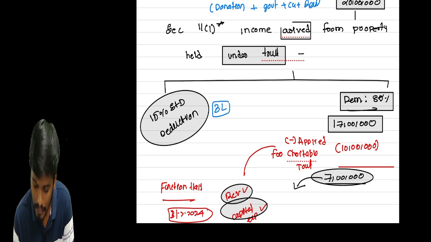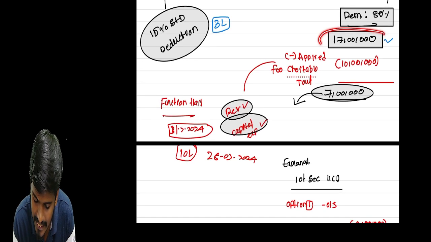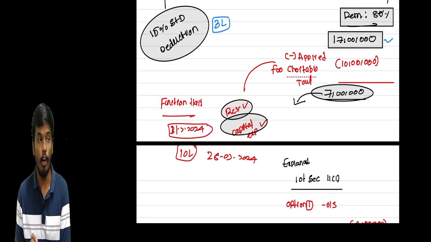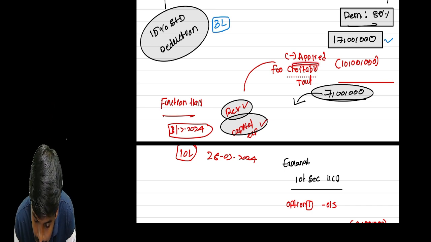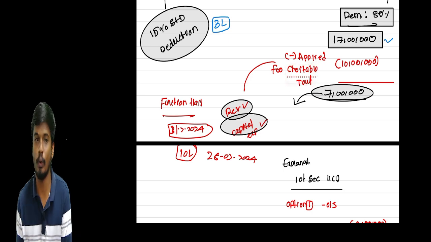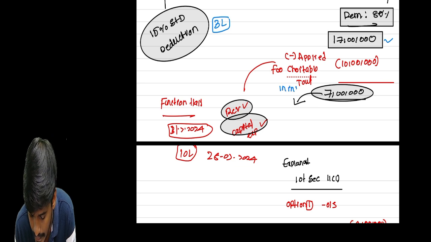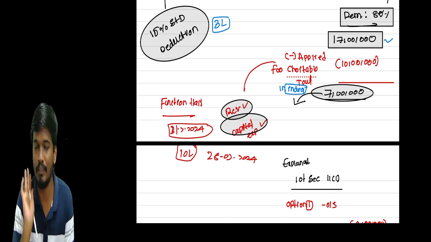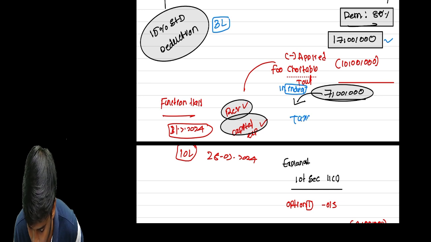So what about the remaining 85%? So remaining 85% is the 17 lakhs. Out of the 17 lakhs, out of the 85%, whatever the amount is applied for the charitable purpose in India, that is very important. In India, whatever the amount applied for the charitable purpose in India, that only is exempt under the income tax. Whatever remaining balance will be taxable.